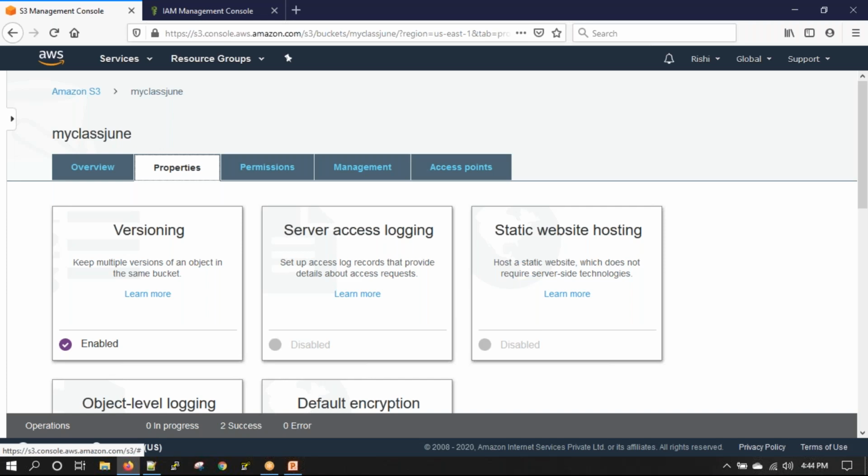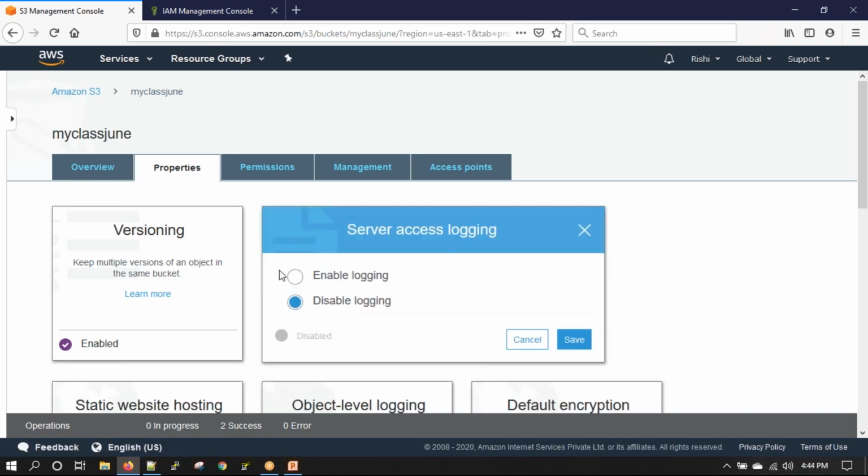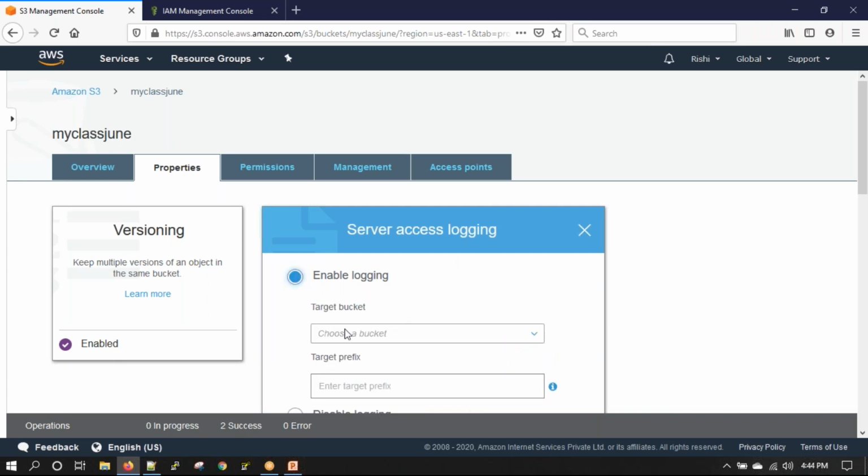Whenever we want to enable server access logging, we should not use the same name as our bucket name, right? No. If you enable server access logging, the logs need to be stored somewhere. The target bucket is where the logs will be stored. The log will be generated by AWS, and the log file needs to be stored somewhere, right? That log file should not be stored in the same bucket.